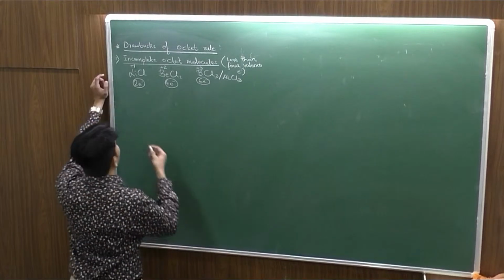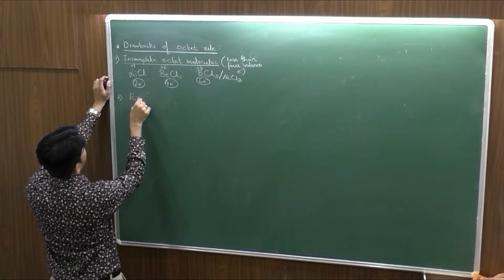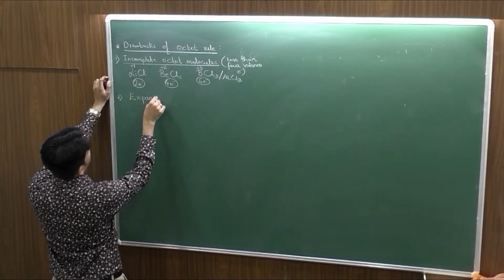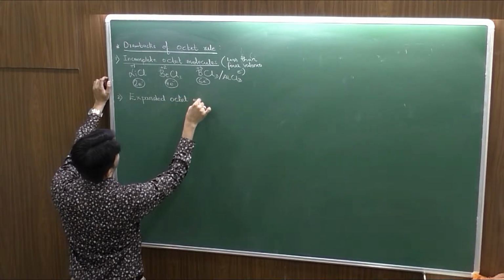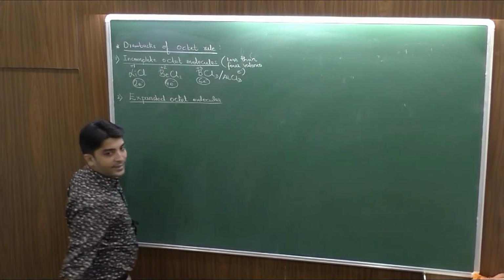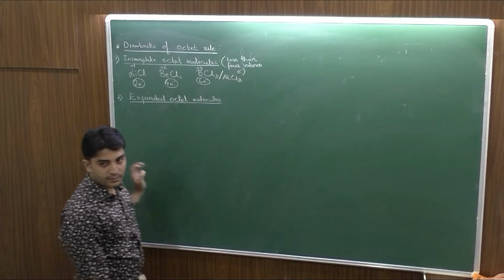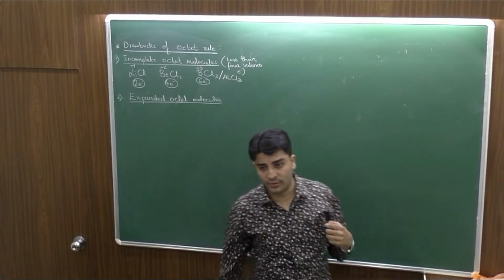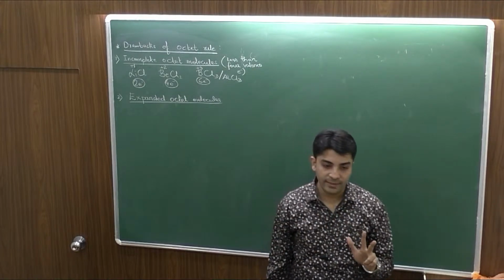Clear? अब जैसे less than 8 electrons वाले molecules होते हैं, we also have more than 8 electrons, and more than 8 electrons we call expanded octet molecules. Now for expanded octet, the central atom should be from which group, having more than 8 electrons? Group 15, 16, 17. Very good.